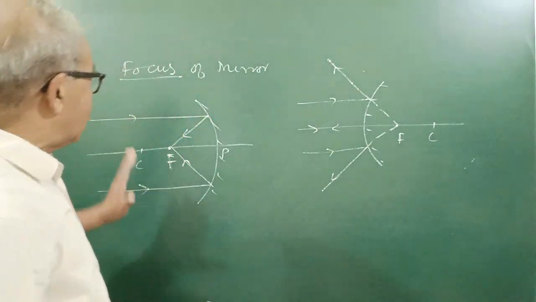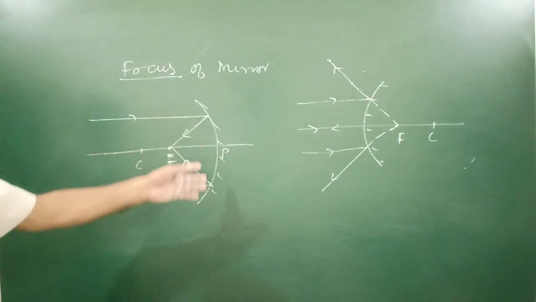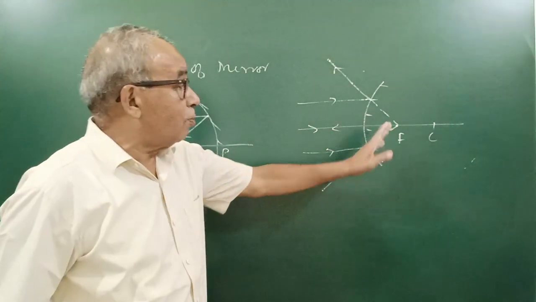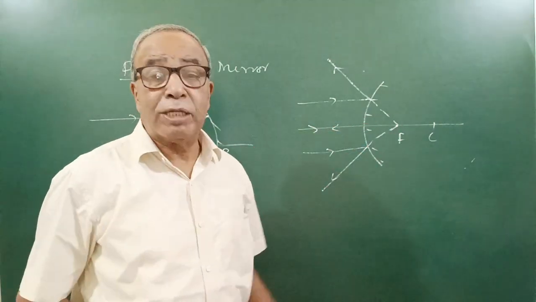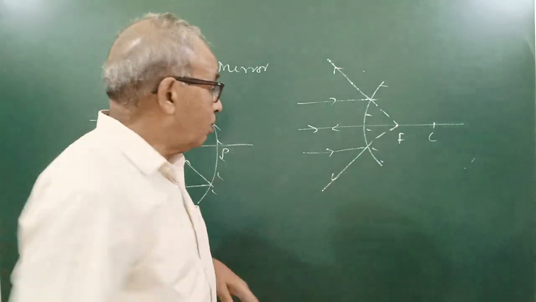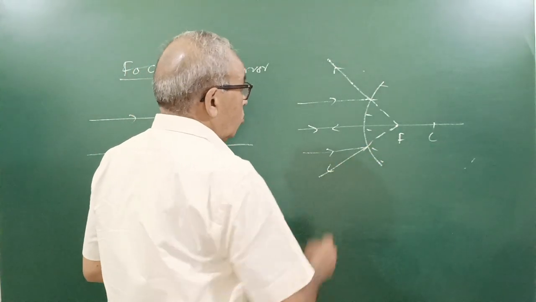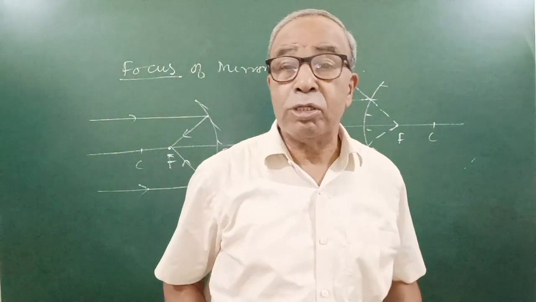So these are the some definitions of rays parallel to principal axis after reflection in case of concave mirror really converge to a point on principal axis or appear diverge from it in case of convex mirror. This point on principal axis is called focus of the mirror. I hope you can write it yourself,